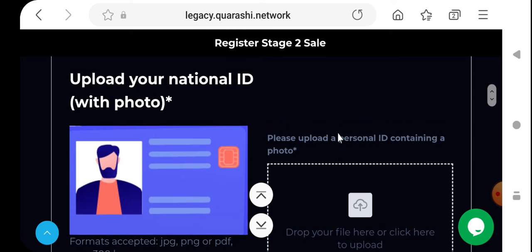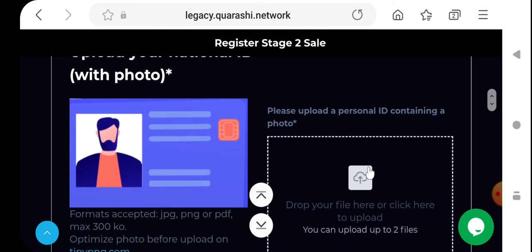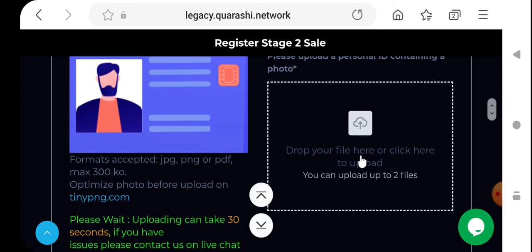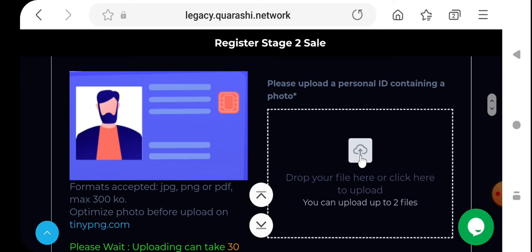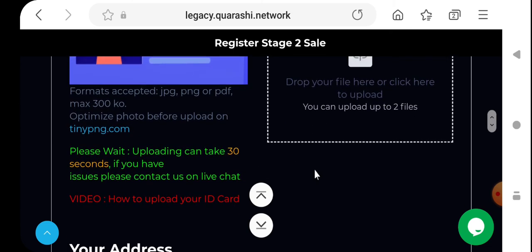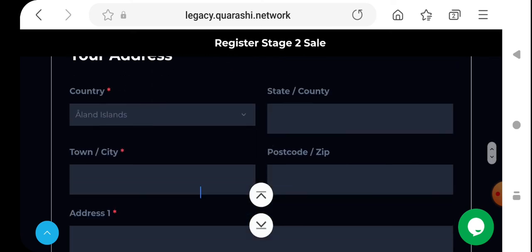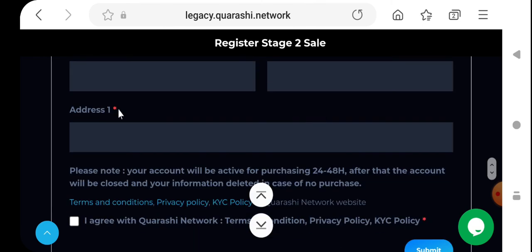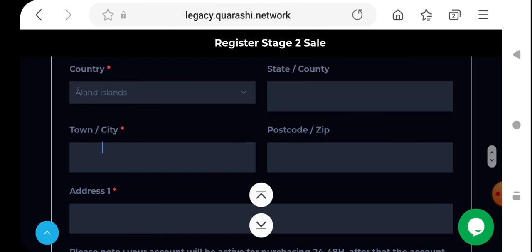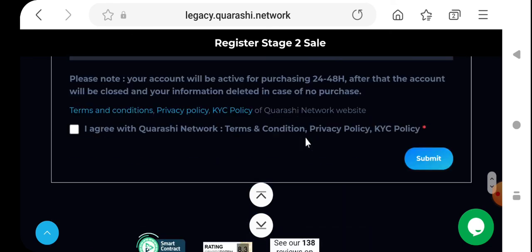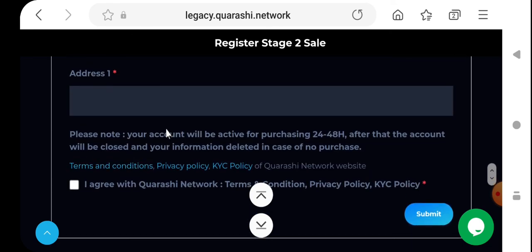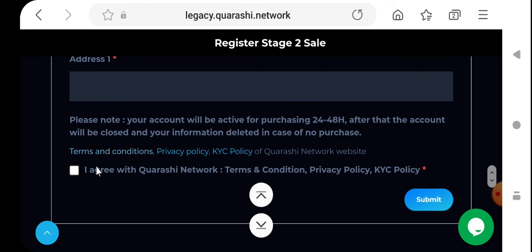After that you must upload your national ID card, or your passport front page, or your driving license, anything you can upload here. It's a must for your verification. If you don't know how to upload your ID card, you can simply click on this video and see the video here. After that you need to fill in your address, town, city, postcode and everything. Then click I agree and click submit.